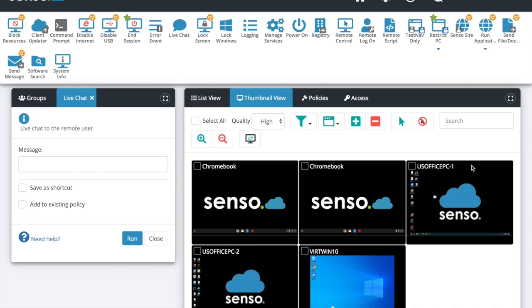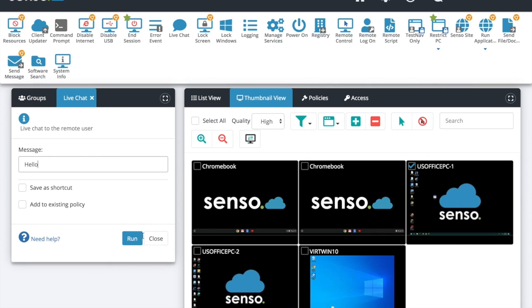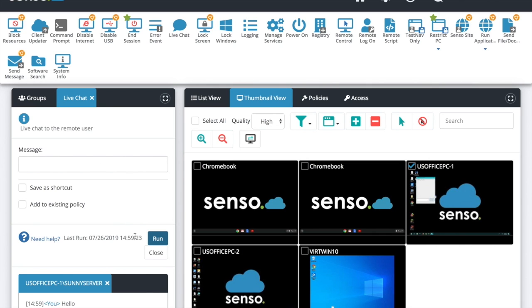Live chat. This is important to have because, again, you're not always able to get in touch with your end users. So with live chat, I've got to put something in there. You can have a back and forth conversation. You see that it's come up over here on this device. I've said hello. We can have them back and forth. You can't call them. They're not available to get on the phone with you. Instead of having to open Notepad on there and type back and forth, you can have a live chat